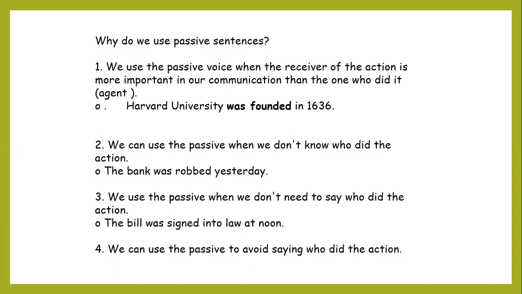We use the passive also when we don't need to say who did the action. The bill was signed into law at noon. Again here, we don't need to know who did the action. It's known that governments or people in government are the ones who sign the law.